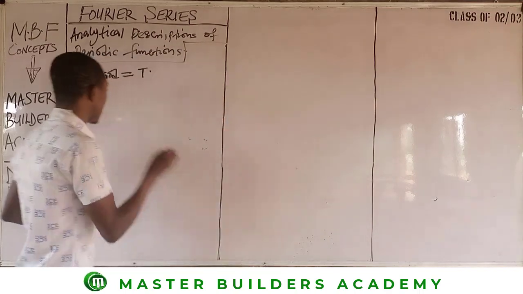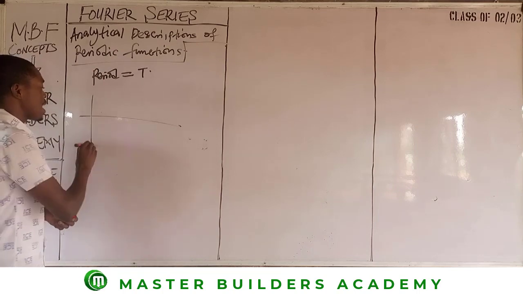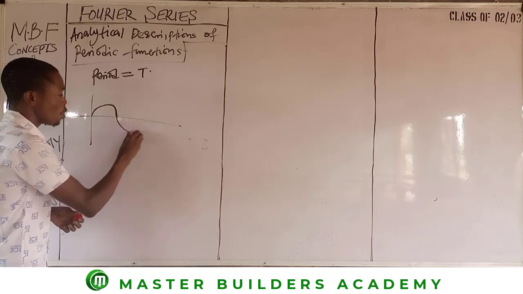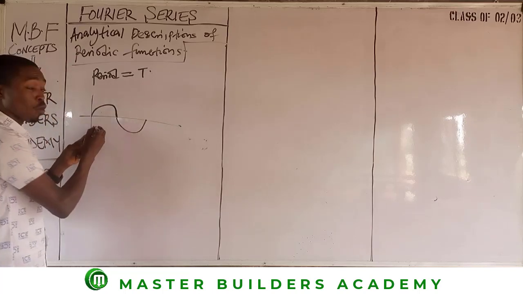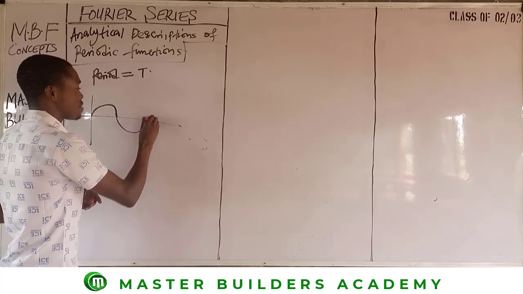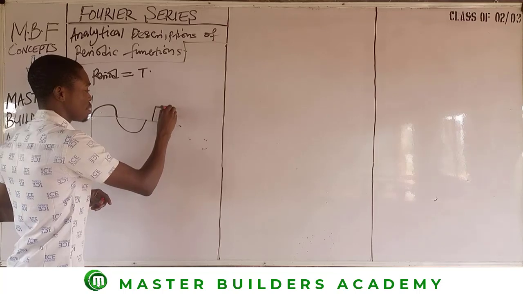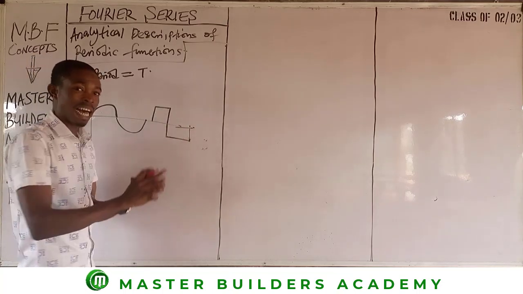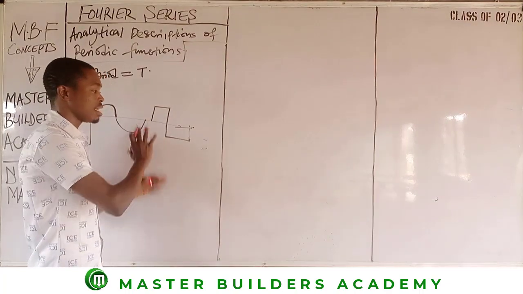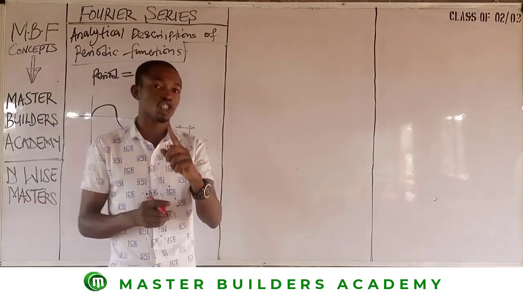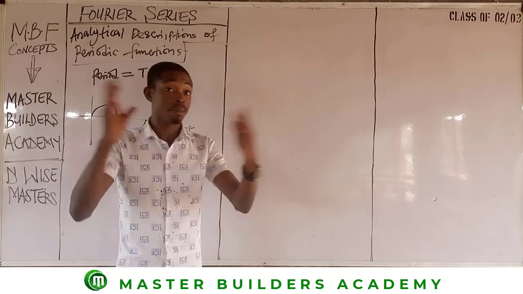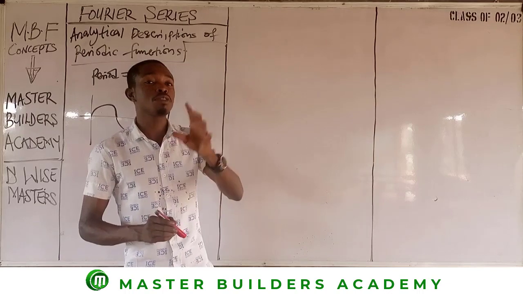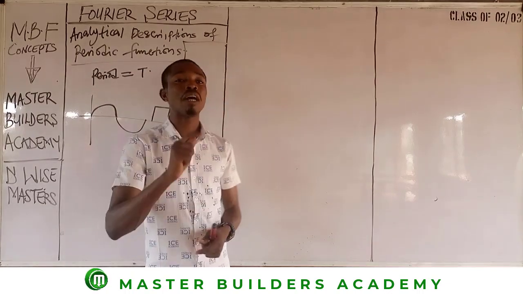Take for instance, I have a line like this as a graph, then I move this way. Then by the time I move up this point, I have one complete cycle. Or otherwise, I have something like this, then something like this. Then I move this way, I move this way. These I have had a complete cycle. It can be any of the mathematical shapes, plane shapes that you know, right? It can be any of these shapes. But one of the things that is paramount here is that you should be able to know when one period